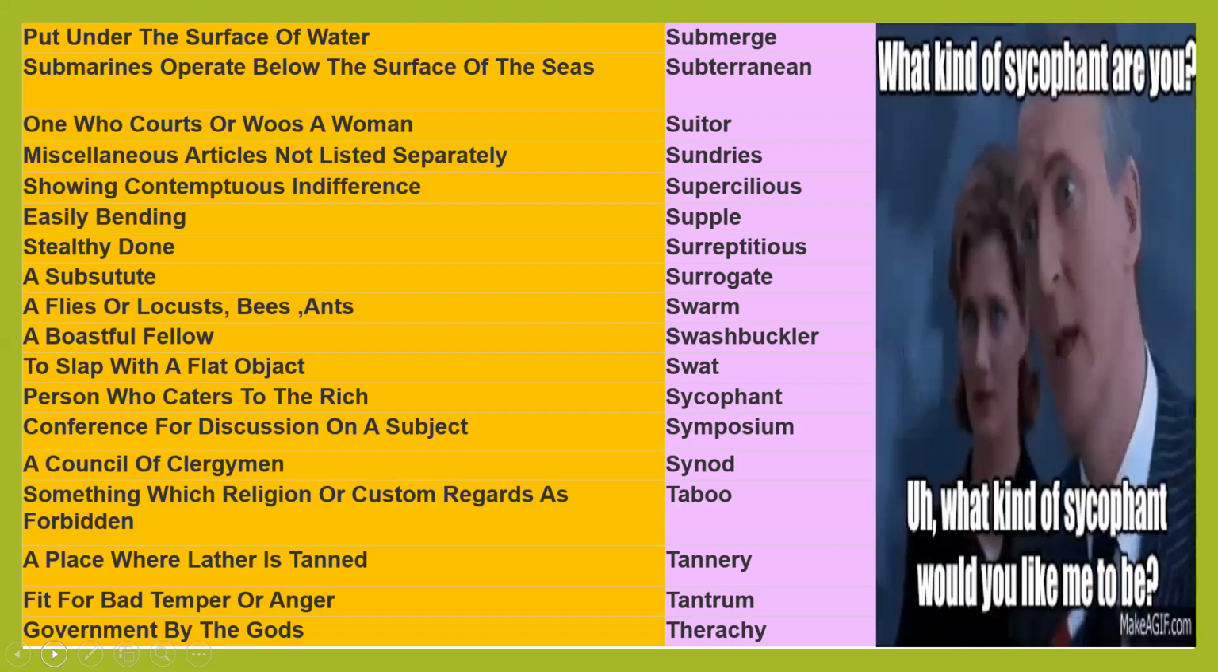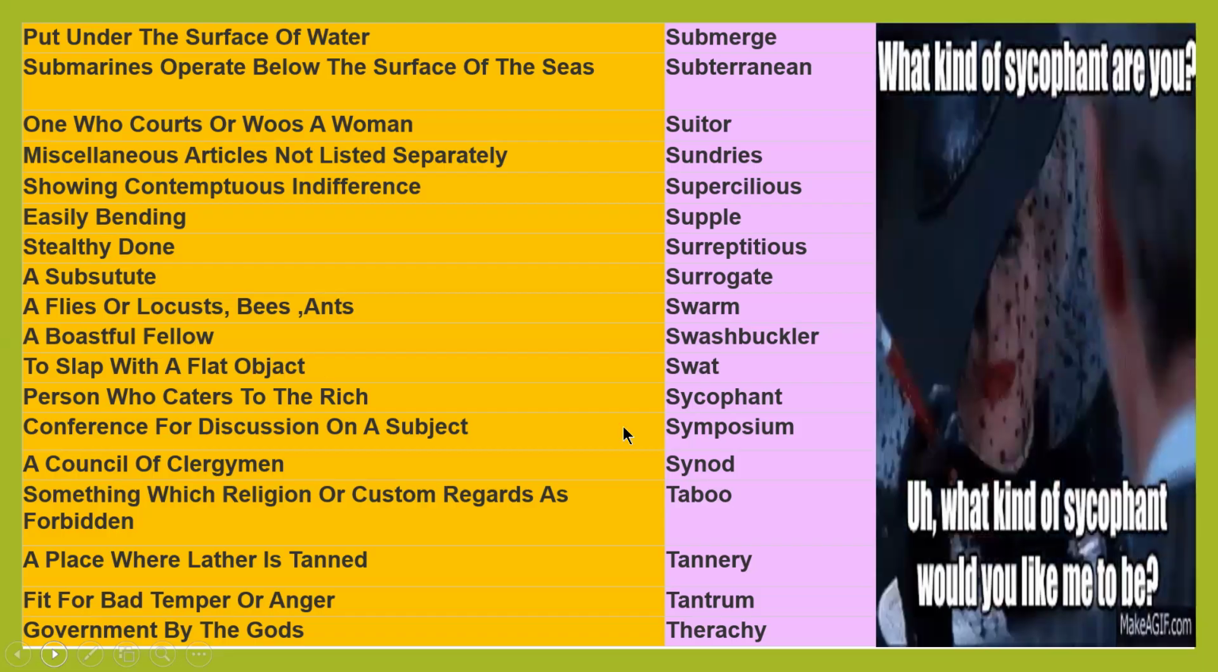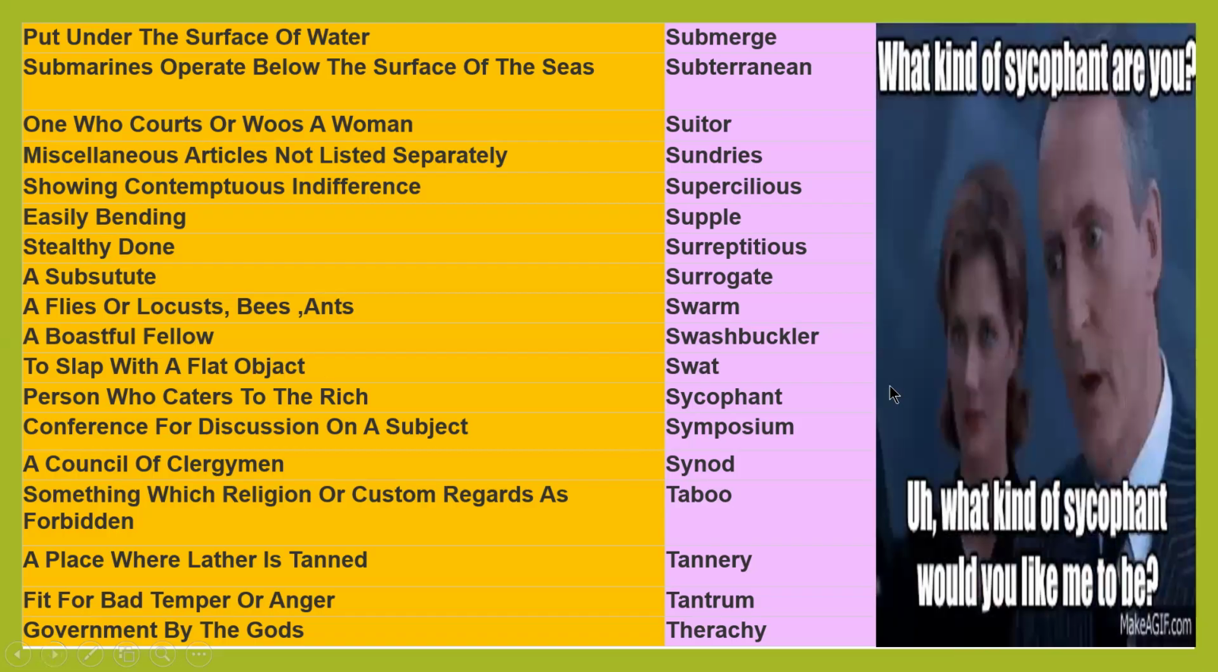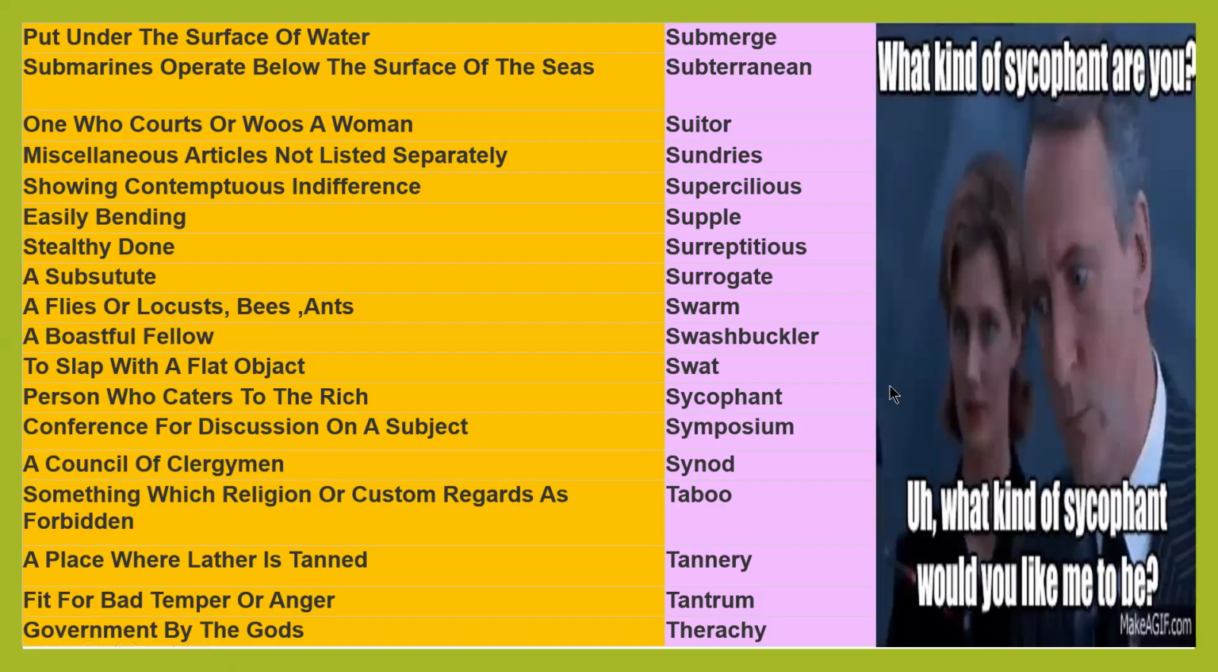Surreptitious, done stealthily. Surreptitious. Surrogate, a substitute. Surrogate mother, you know very well. Swarm, of flies, locusts, bees, ants. So together flies, locusts, bees, ants are called a swarm.